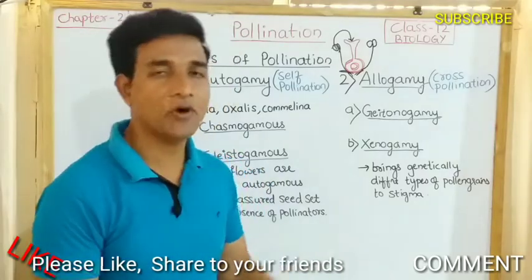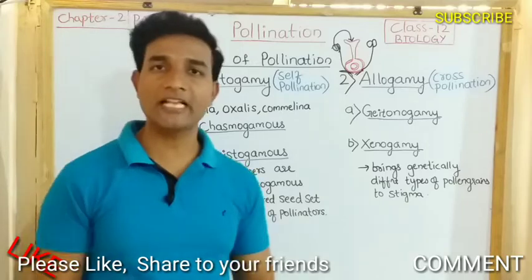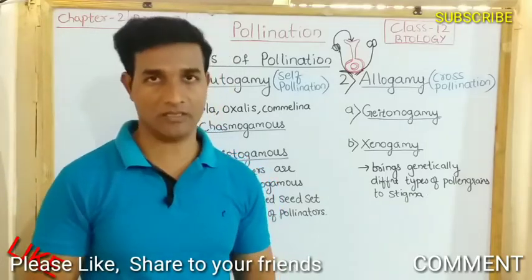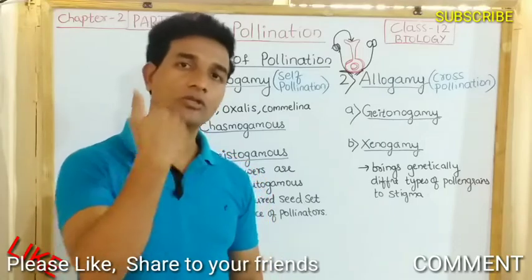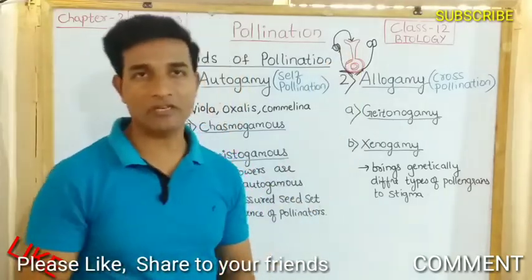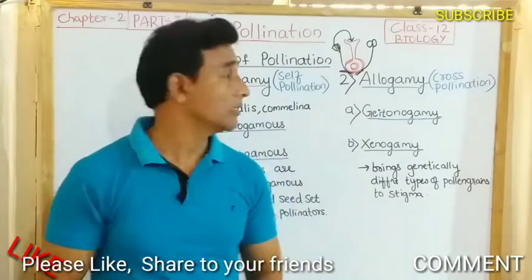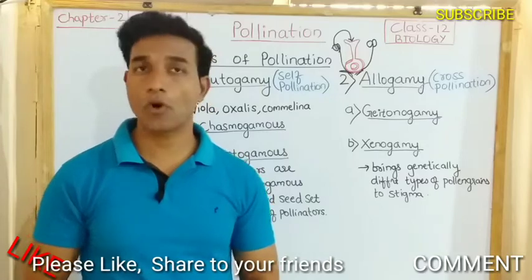In this type of pollination, the pollination takes place within the same flower. If the pollen grains are transferred from the anther lobe to the stigma within the same flower, it is called autogamy. It is also known as self-pollination.